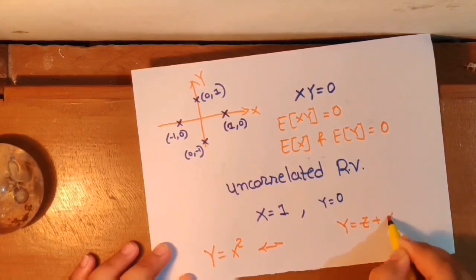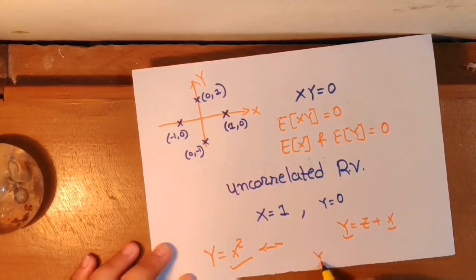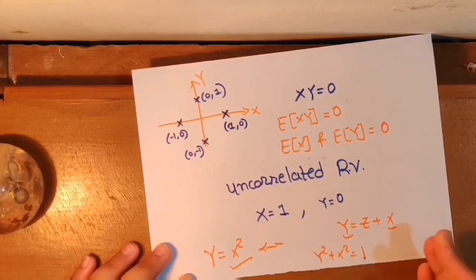Then y and x will be correlated random variables. But if there is non-linear dependence like y equals z x square or y square plus x square equals 1, then it may or may not be correlated.